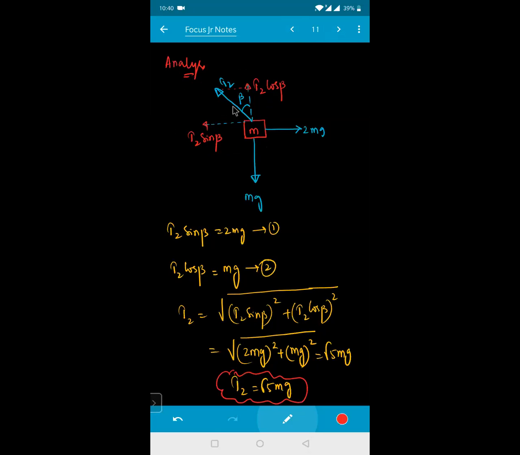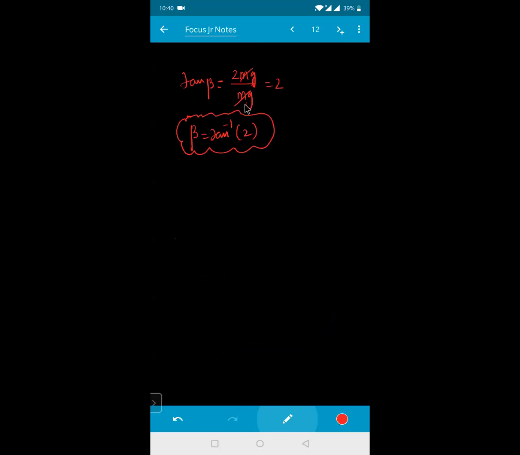Look, we have to find tan beta. T2 cos beta is mg, and T2 sin beta is nothing but 2 mg. So 2 mg divided by mg, because theta is here right now. So tan beta is equal to 2 mg divided by mg, that is equal to 2. So beta is equal to tan inverse of 2. Is it clear for everyone?